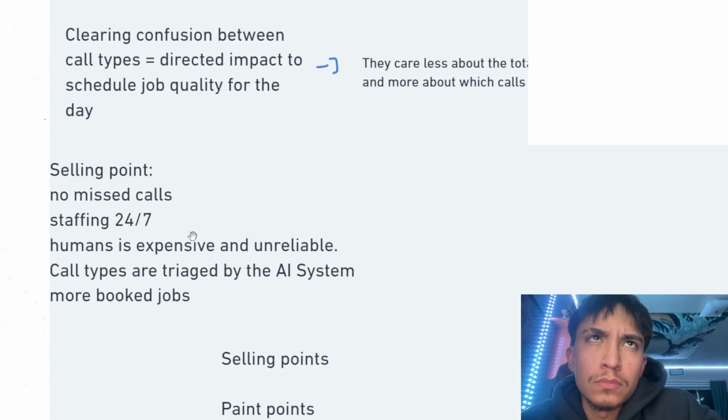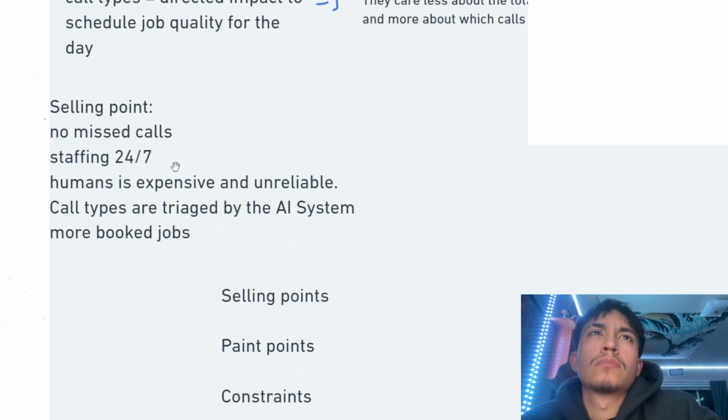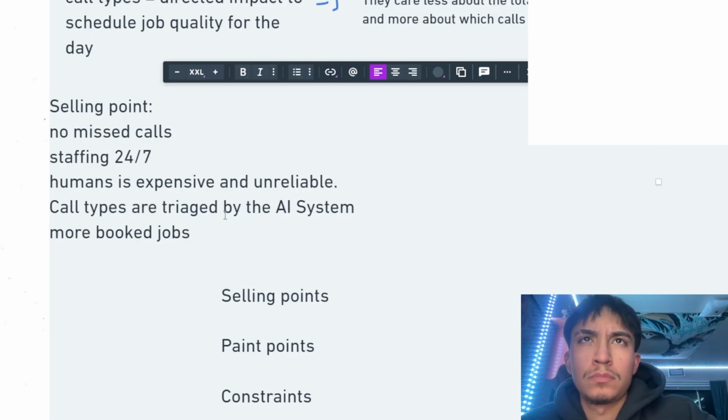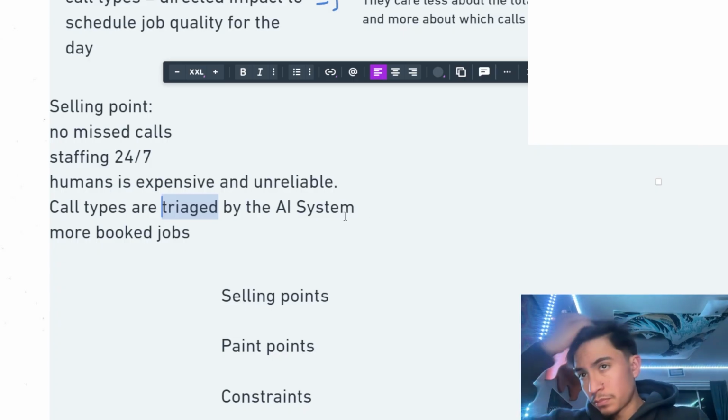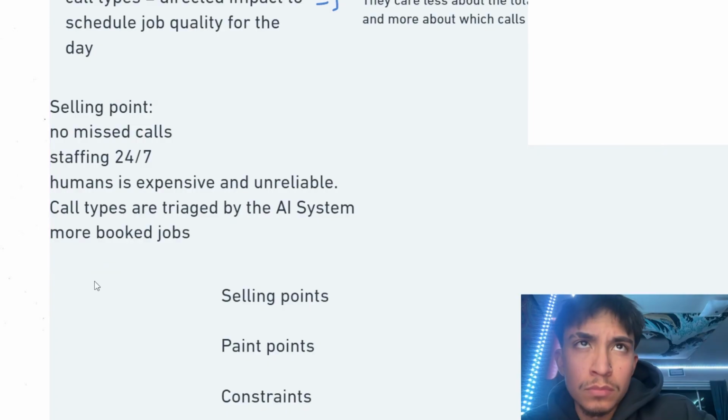This leads to our selling points, which are going to be, hey, no missed calls. You have 24/7 staffing. And because you have 24/7 staffing, we can also compare that to the fact that if you wanted to hire somebody 24/7, that's more expensive, it's more unreliable. And you can say that call types can be triaged, which is categorized and prioritized based on how important they are by the AI system. And all in all, that leads to more booked jobs.